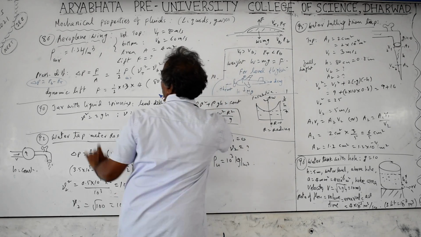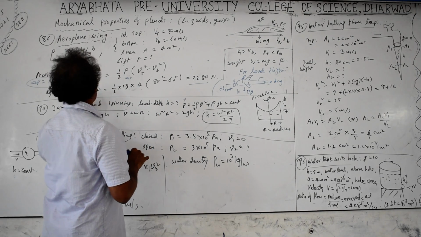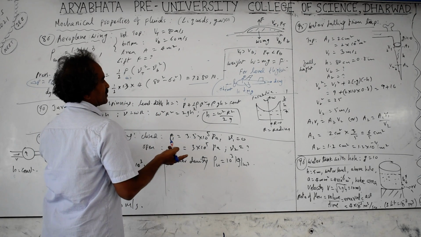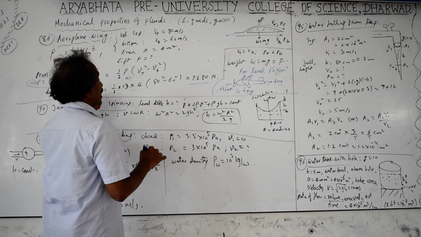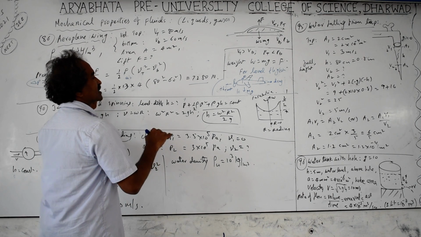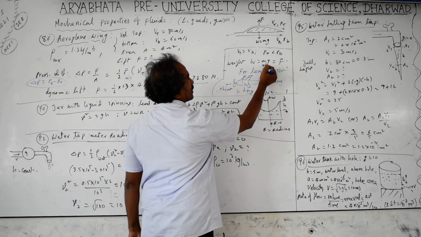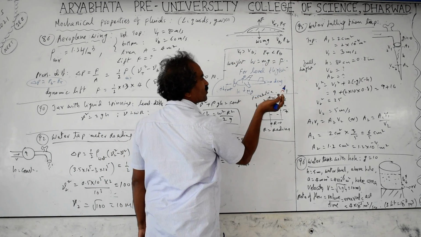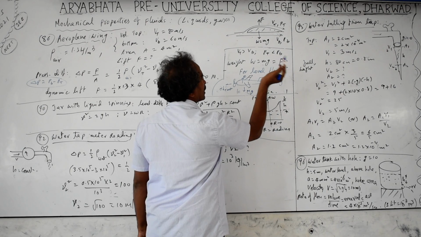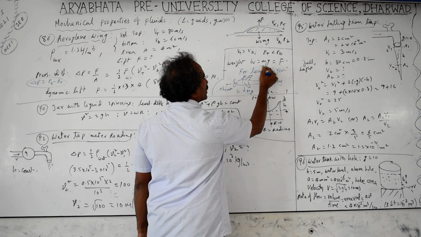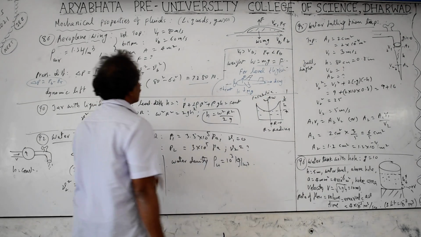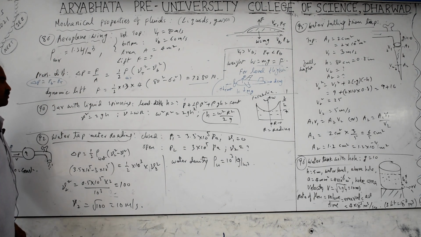The same question they may ask you: dynamic lift, or one pressure given and the other pressure they may ask you to find. They may also ask what is the weight of the aeroplane, or the mass of the aeroplane. So this force F is equal to weight. When it is level flight, the minimum force required to lift it upwards from the ground is also the same formula, F equals mg. So from that you can even find the mass of the aeroplane.